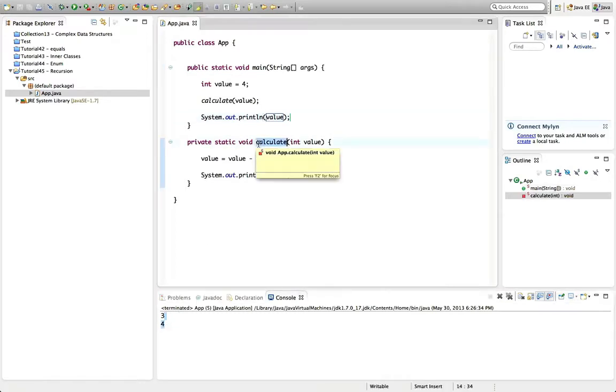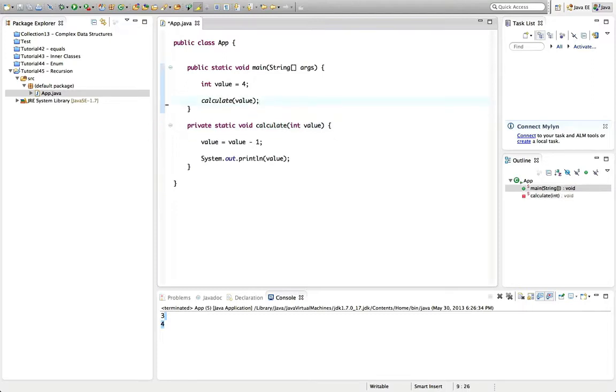Now as far as recursion goes, we can do something kind of interesting here, which is we can make this method call itself. That's what recursion is. It's where you call a method recursively, or to put it another way, a subroutine calls a subroutine. So here I could say, let's have the sysout in there actually, put value.